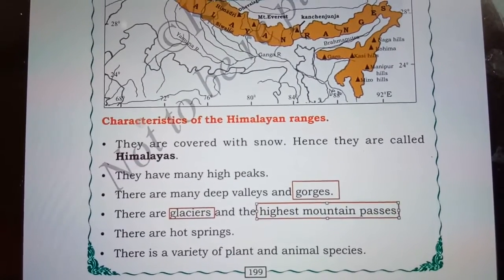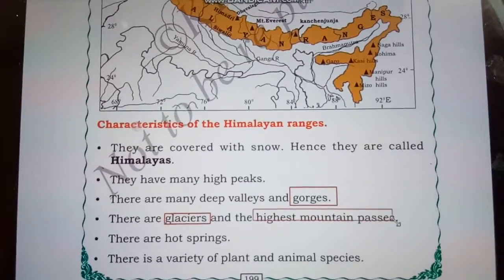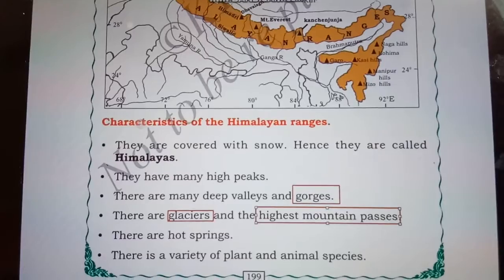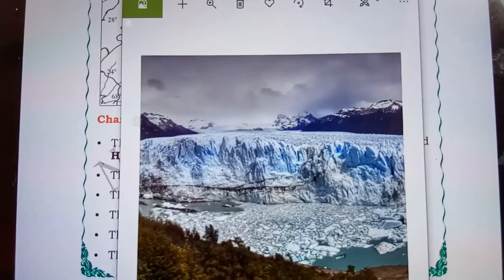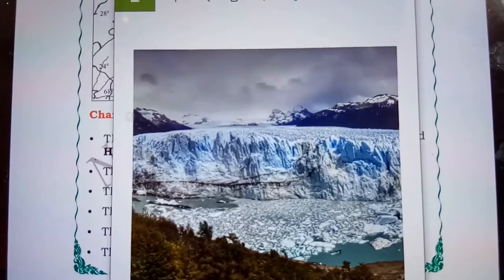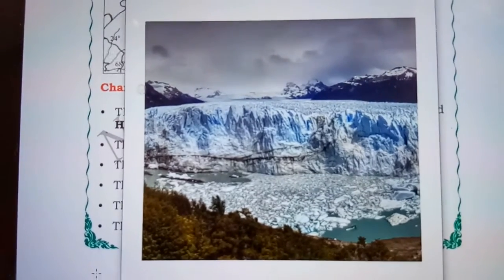The next characteristic is that there are glaciers and high mountain passes. I'll just show you from the pictures. Glaciers are huge bodies of frozen water moving slowly over land.